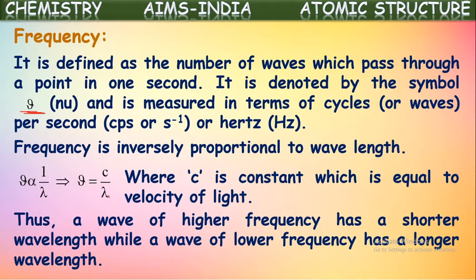Thus, a wave of higher frequency has a shorter wavelength, while a wave of lower frequency has a longer wavelength. A wave with a longer wavelength will have less frequency, and a wave with a shorter wavelength will have higher frequency.